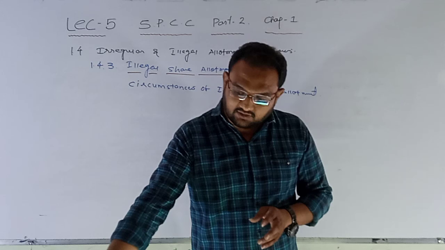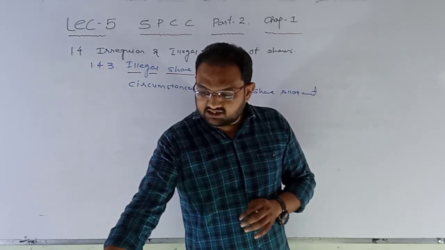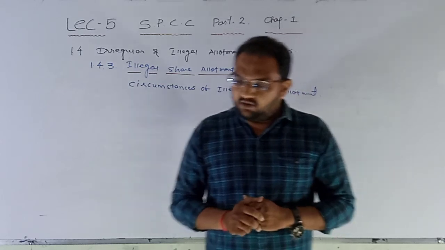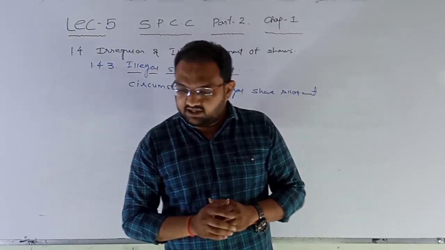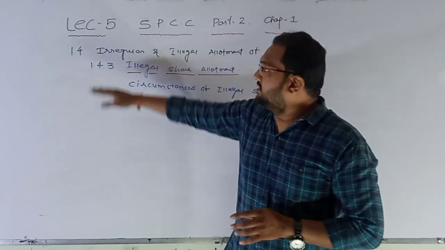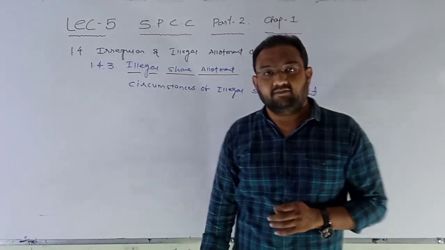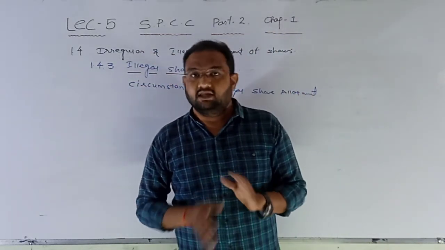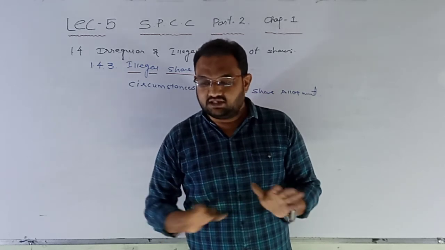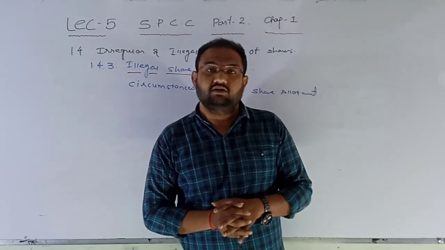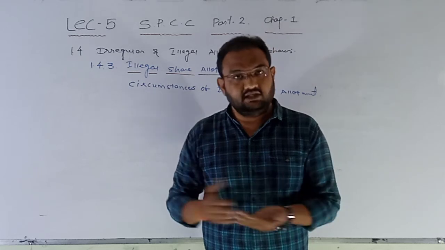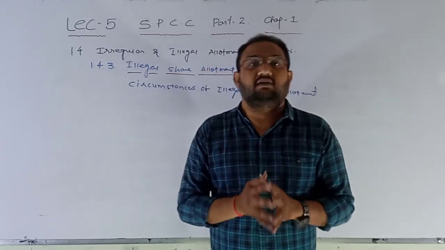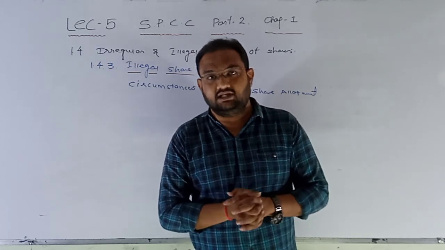Today's homework: you have to write down the meaning and circumstances of irregular share allotment, up to the end of the effect of irregular share allotment, or up to point number 1.4.3, meaning the part of irregular share allotment only. And please omit all the illegal share allotment because it is in the running phase. So we will discuss it in the next lecture, and then I will give it as homework.